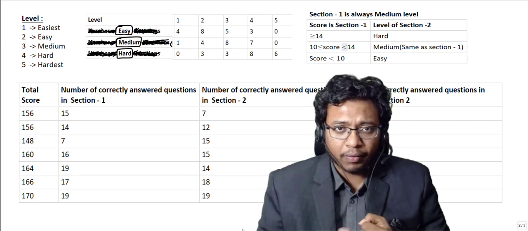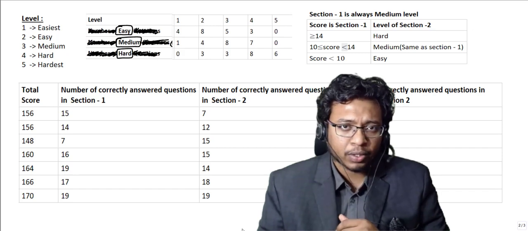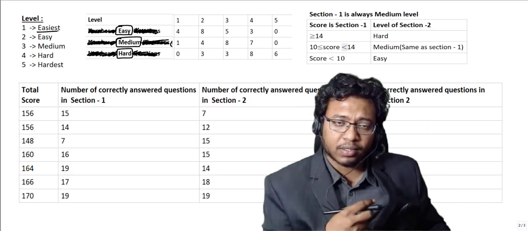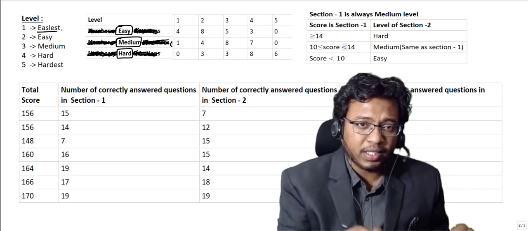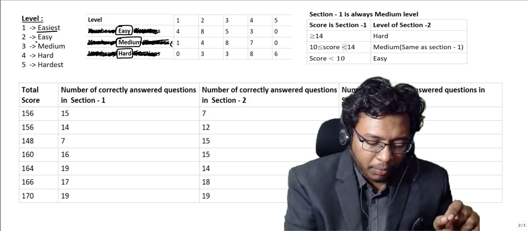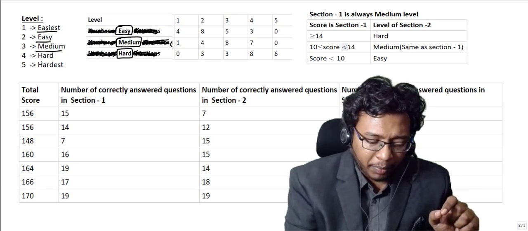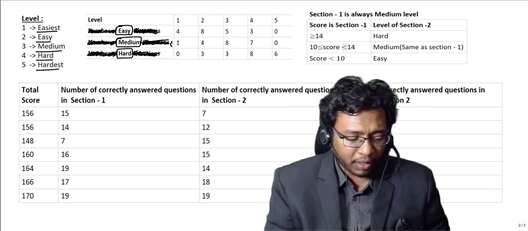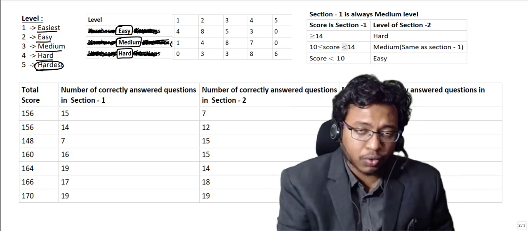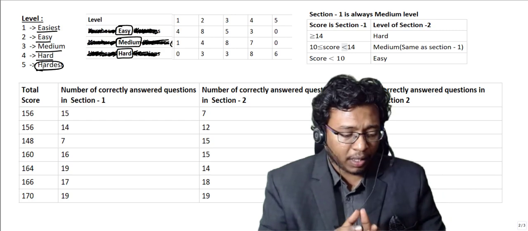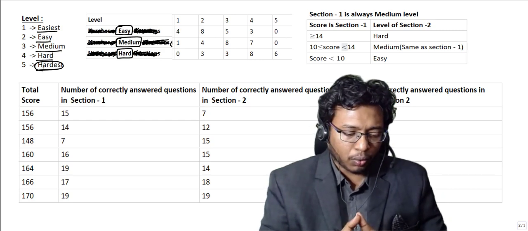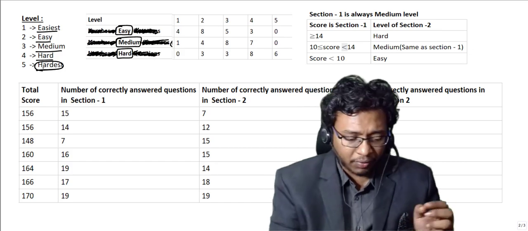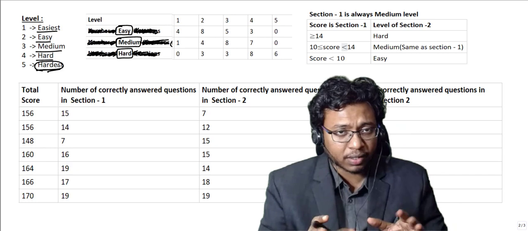Level 1, level 2, level 3, level 4, level 5. Level 1 will be the easiest question, so any dumb person can answer this. Those will be the easiest and elementary questions. Second will be easy, third level will be medium, fourth level will be hard, and fifth level will be hardest. Believe me, even this hardest is not actually the hardest. They can be solved in less than a minute. Here the key is concepts. If you are very thorough with your concepts, even this hardest will not be the hardest at all.